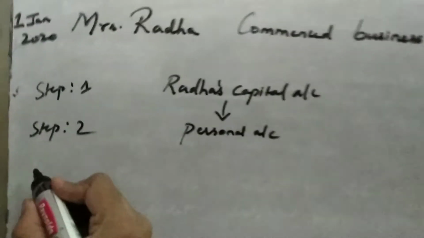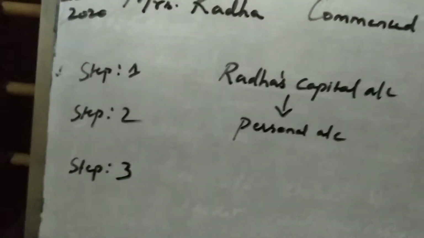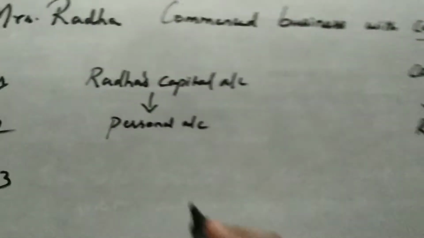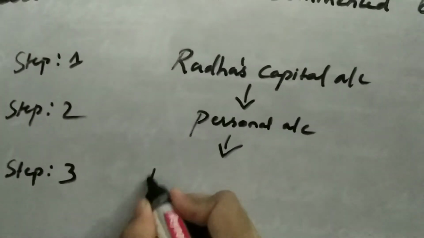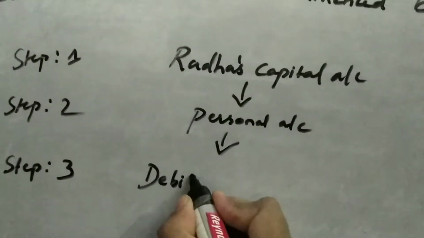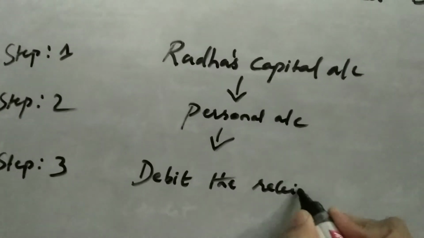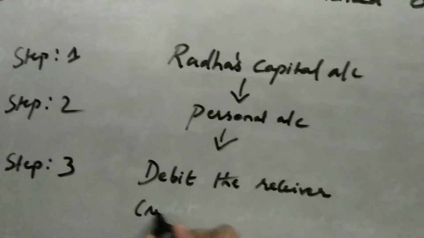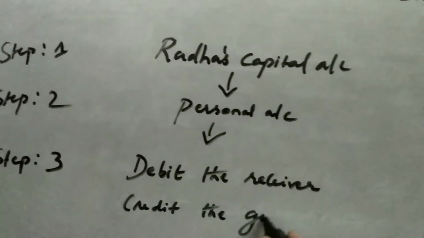Now step 3, we are going to apply the golden rule. So for personal account, debit the receiver, credit the giver.